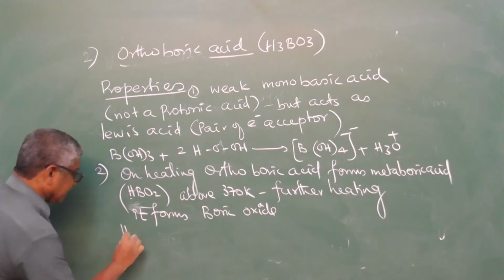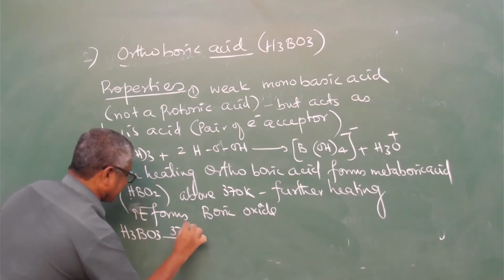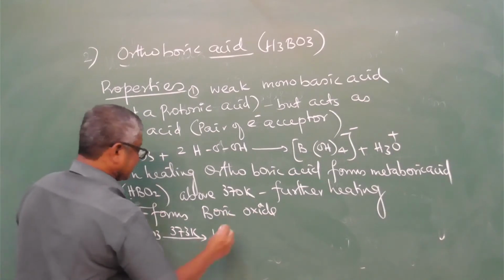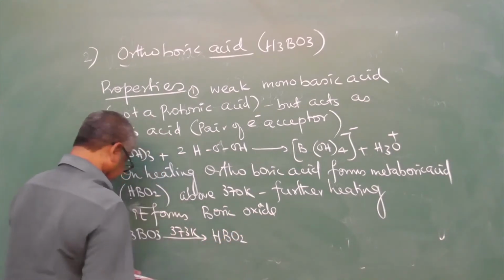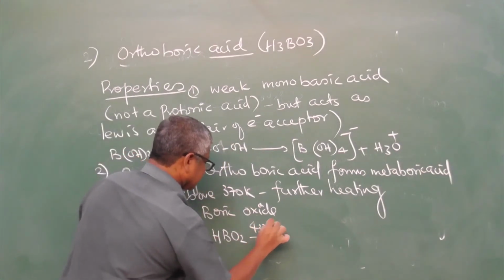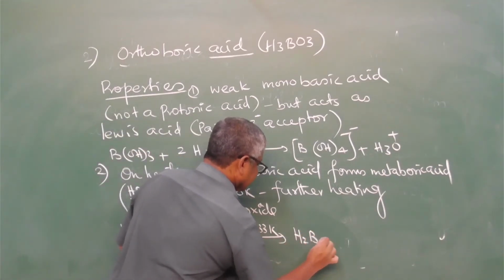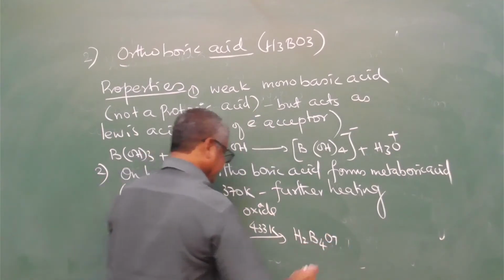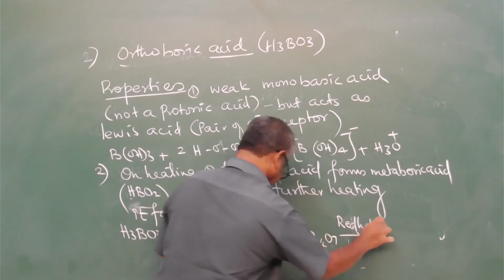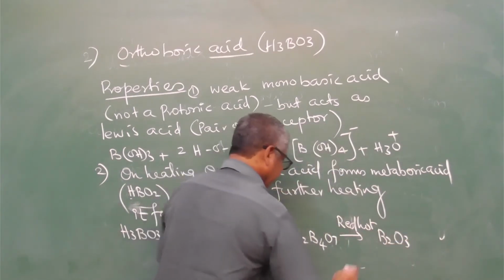Reaction: H3BO3 on heating at 373 Kelvin gives metaboric acid. This on further heating at 433 Kelvin produces tetraboric acid. This on red hot heat produces B2O3, called boric oxide.